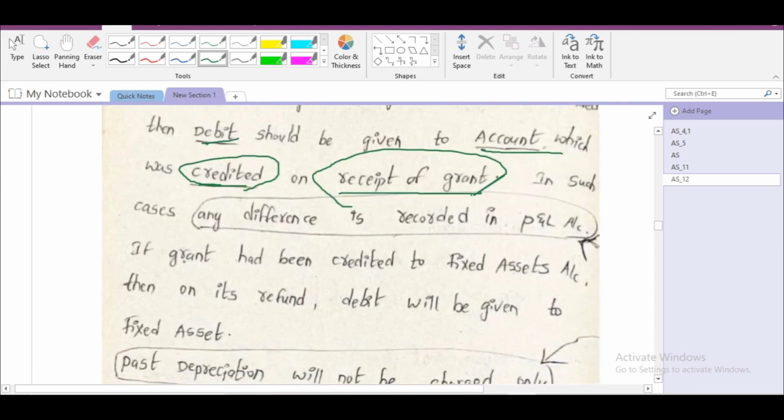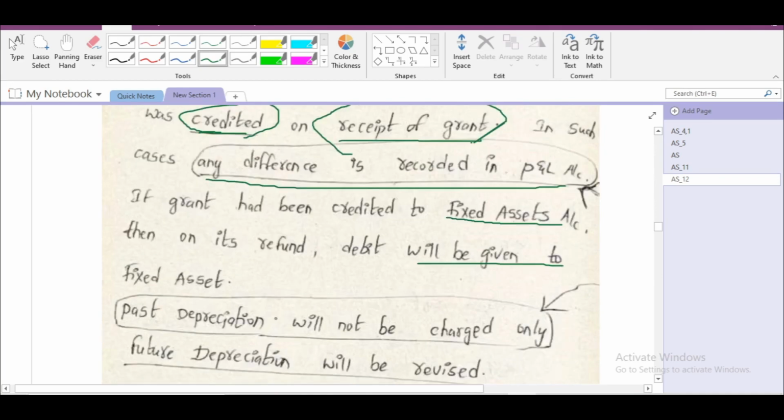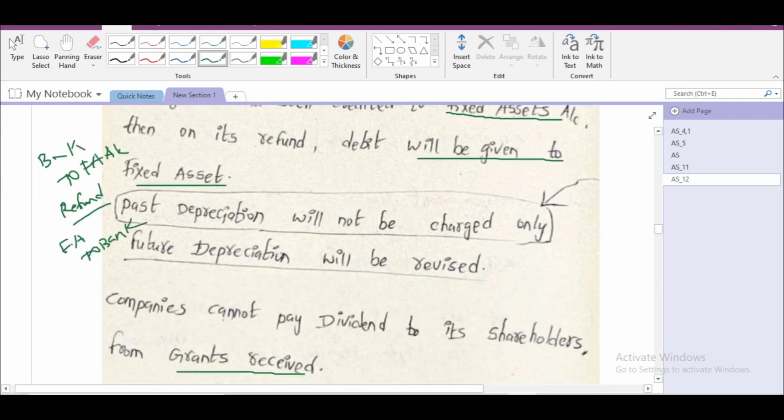If grant had been credited to fixed assets account, in such cases, any difference is recorded in P&L account. If grant has been recorded to fixed assets account, then on its refund, debit will be given to fixed assets account. In this case, initially we have passed bank account debit to fixed assets account. At the time of refund, we have to pass fixed assets account debit to bank account. That is what here it is saying. Past depreciation will not be charged. Only future depreciation will be revised.